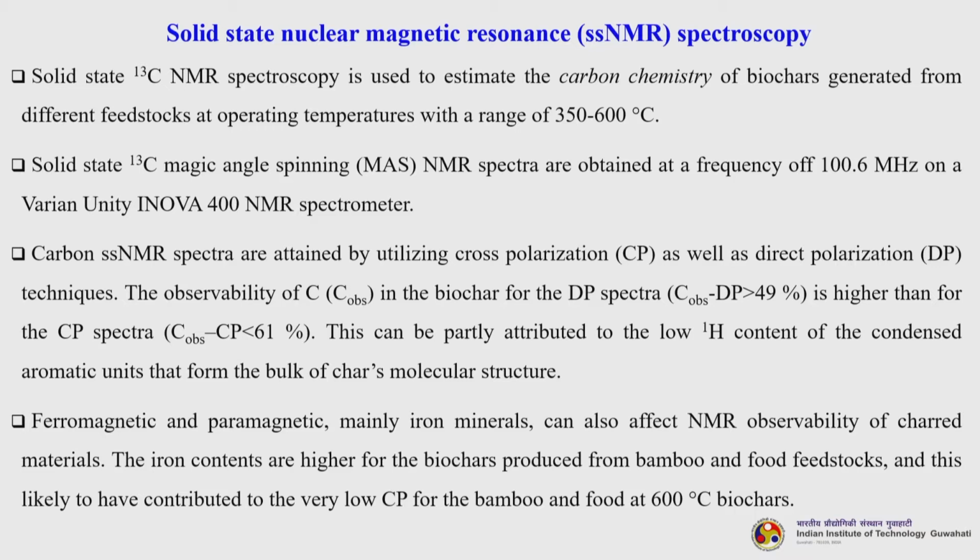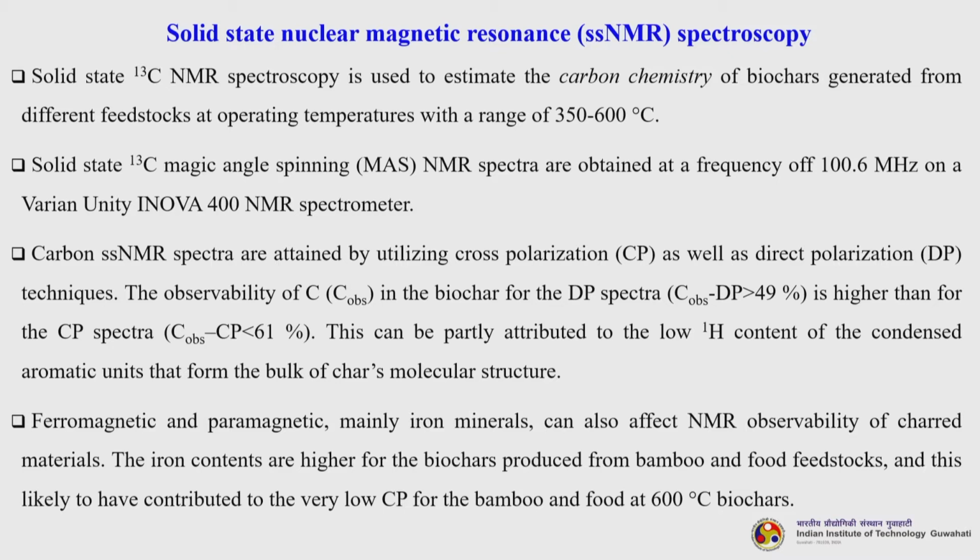The first is solid state nuclear magnetic resonance, SSNMR, spectroscopy. Solid state C NMR spectroscopy is used to estimate the carbon chemistry of biochars generated from different feedstock at operating temperatures with a range of 350 to 600 degree centigrade. Now, solid state magic angle spinning, MAS, NMR spectra are obtained at a frequency of 100.6 megahertz on a Varian Unity Innova 400 NMR spectrometer. So, this is one of the spectrometer models.